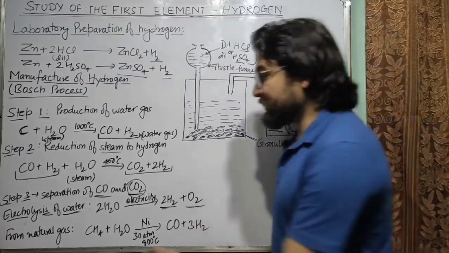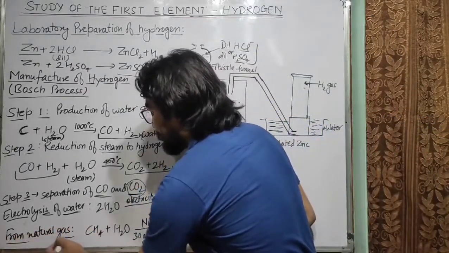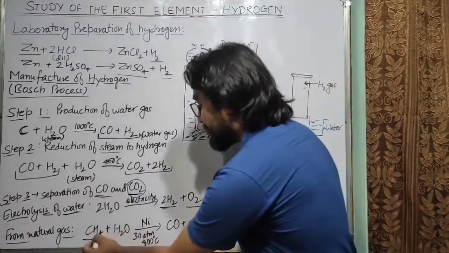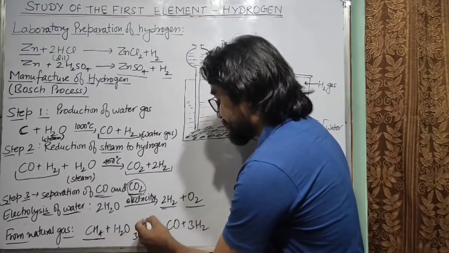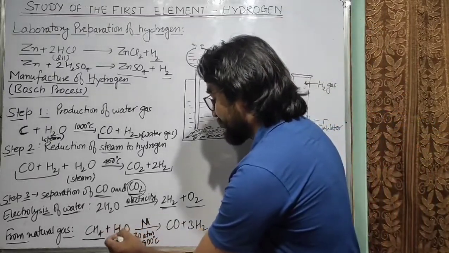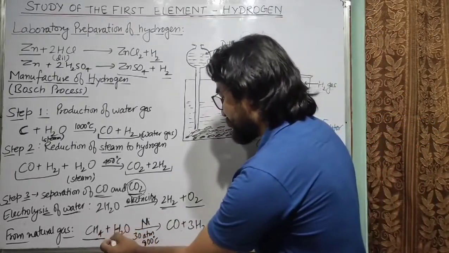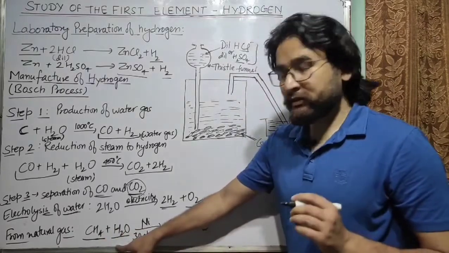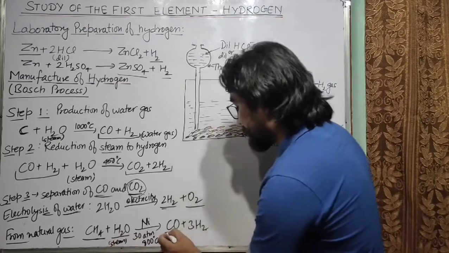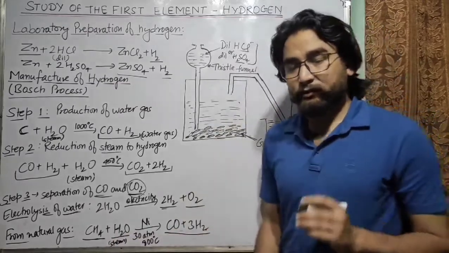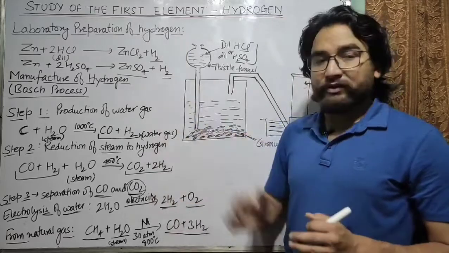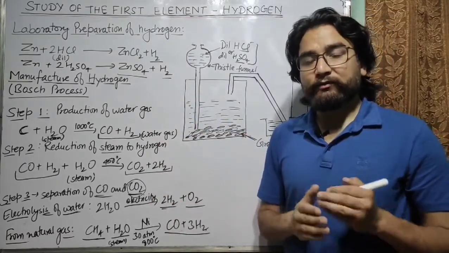One more method is from natural gas. You know that natural gas consists of CH4, that is methane. In the presence of nickel as catalyst, it reacts with steam and will give carbon monoxide and hydrogen. So this is all about the preparation and manufacture of hydrogen.